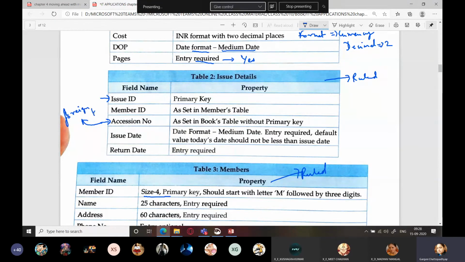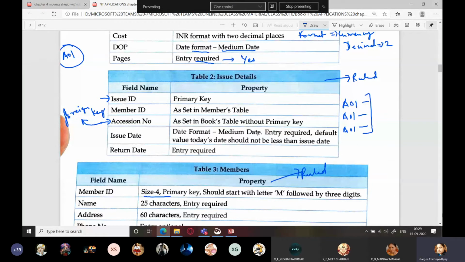I had explained in great detail: when you refer to a primary key of some other table, that becomes a foreign key in the current table. So this accession number refers to every book, right? So it is quite possible that many people are issuing one book. Maybe there is a bestseller book and that book has accession number A01. So it is quite possible that many people are issuing this book, so for every issuer, this accession number might get repeated.